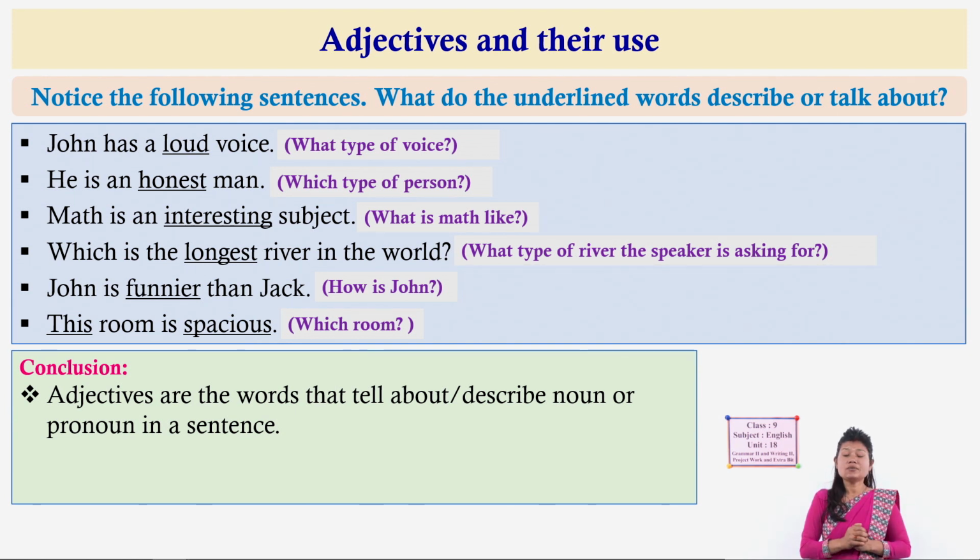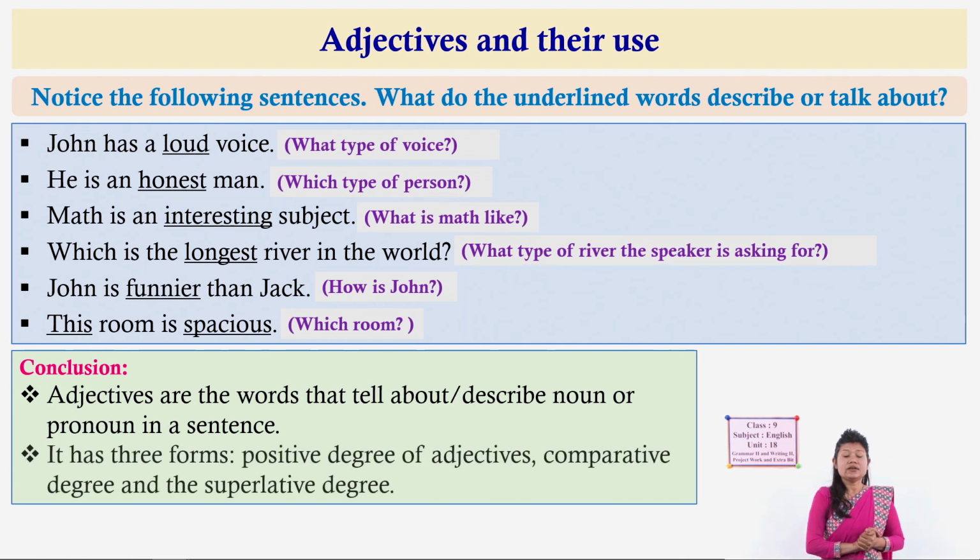Look at the above sentences; the underlined words have described the subject of each sentence. You might also know about the different forms of adjectives. There are basically three forms: the positive degree, the comparative degree and the superlative degree. We generally use these three forms while comparing things, objects, persons and places, and later we will discuss them.